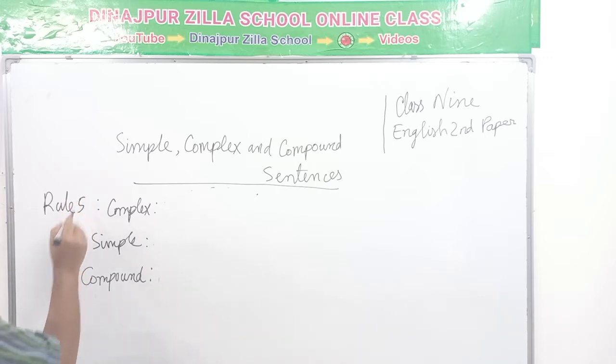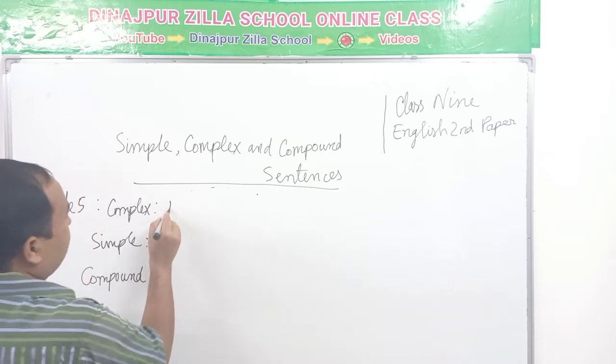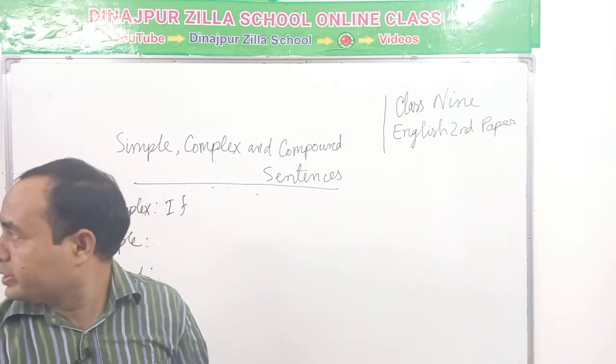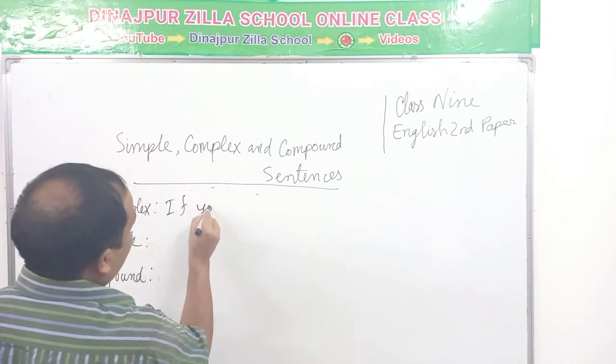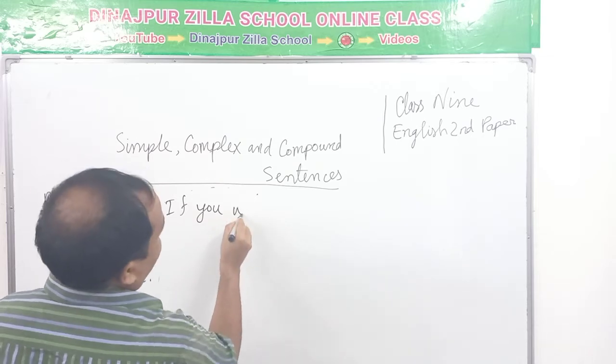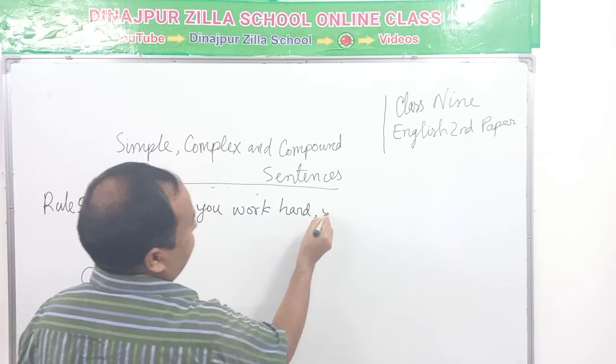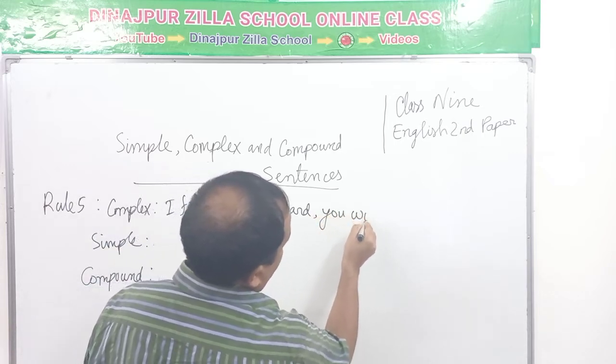Rule 5. Complex sentences started with if. If you work hard, you will prosper in life.